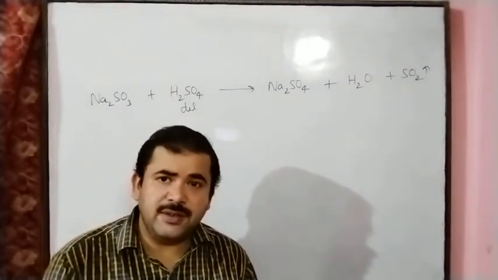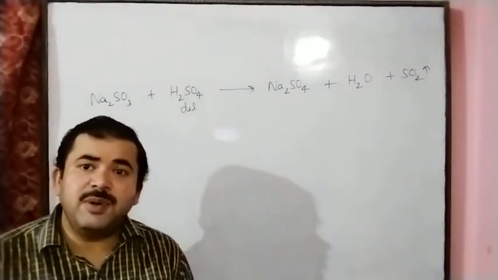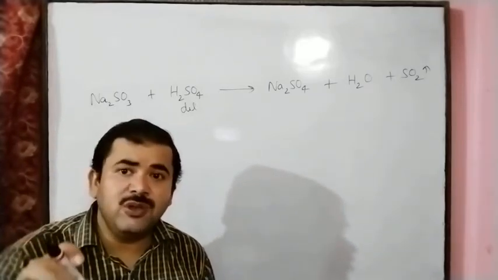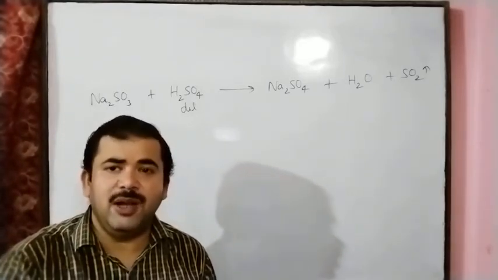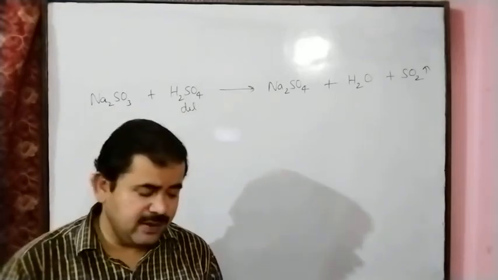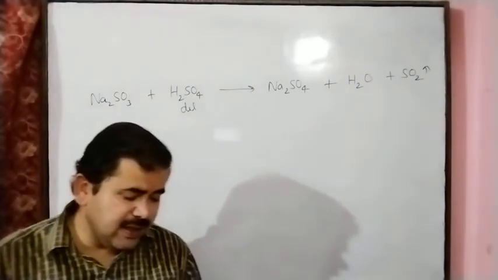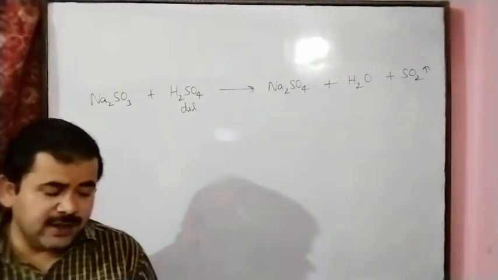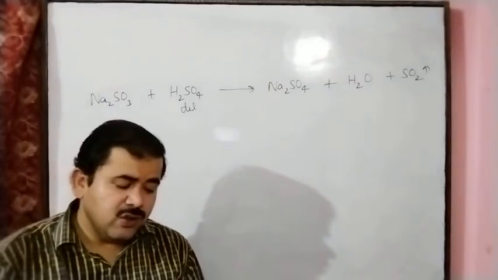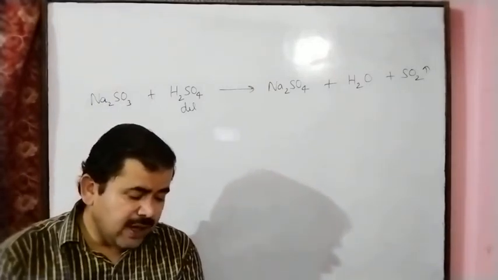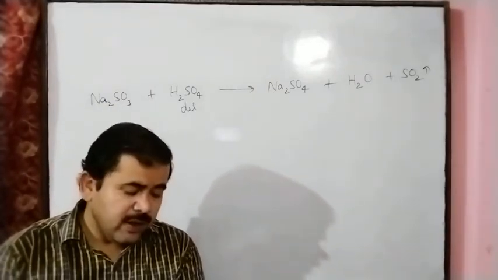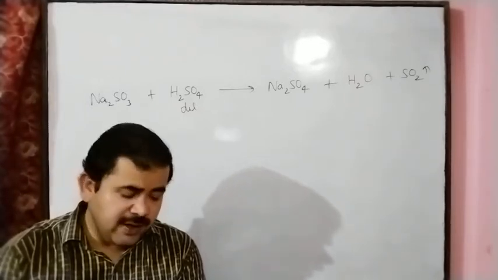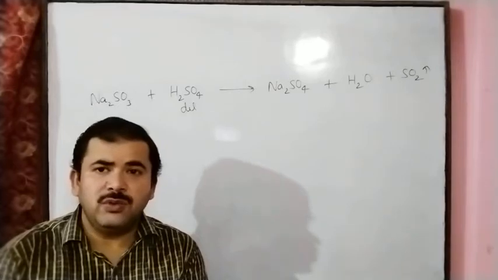Next, formation of precipitate. In some chemical reactions, a precipitate develops. Precipitate means an insoluble solid substance develops. Here, lead nitrate reacts with sodium chloride. Both are in solution form, and after this we get sodium nitrate, NaNO3, and PbCl2.